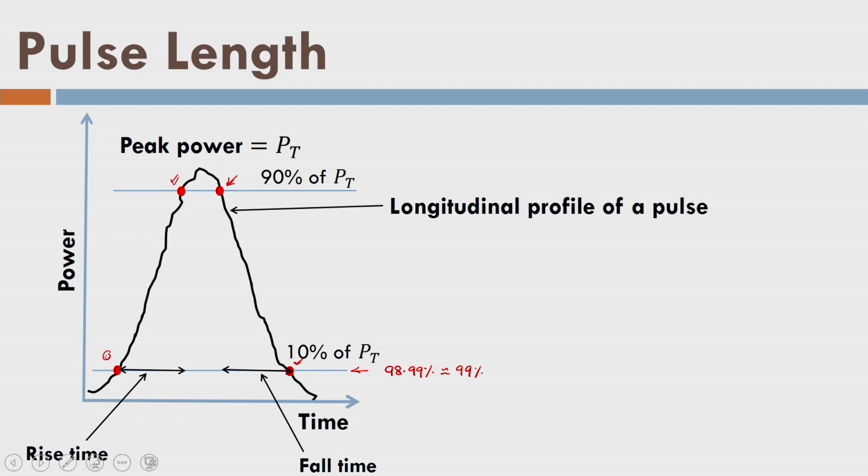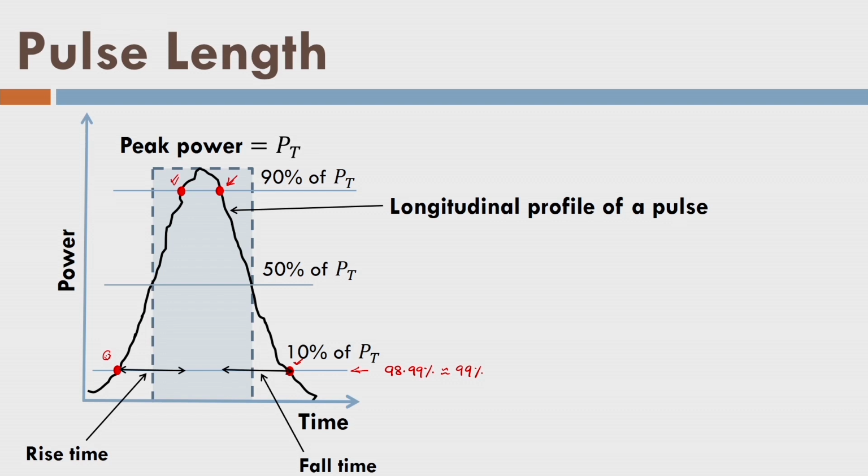Now, I want to model this laser pulse, or the longitudinal profile of the laser pulse. We define a third level, which is 50%, the half of the maximum. Then we draw this rectangular box.